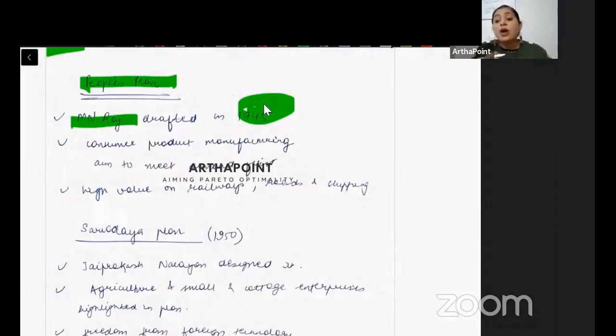He focused on how to deliver. Say I made a product in one part of the country, how do I deliver it to all the consumers? So I need good infrastructure. Therefore he said, I need railways, roads, shipping, so that I focus on completing the demand of these consumers first. This is what the People's Plan was.